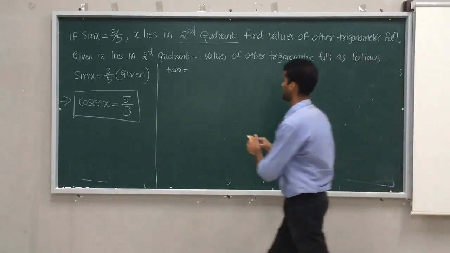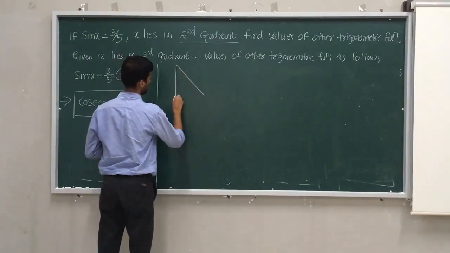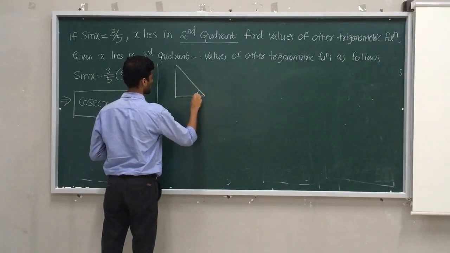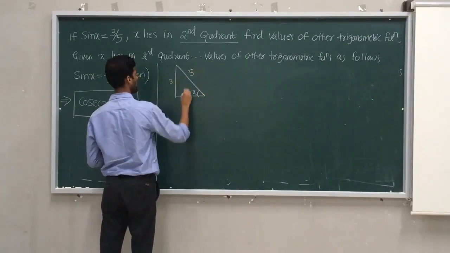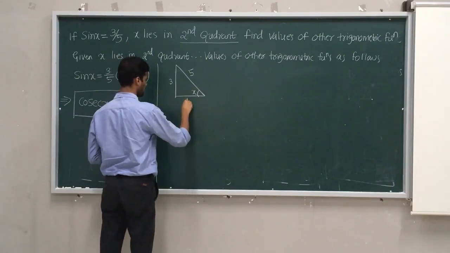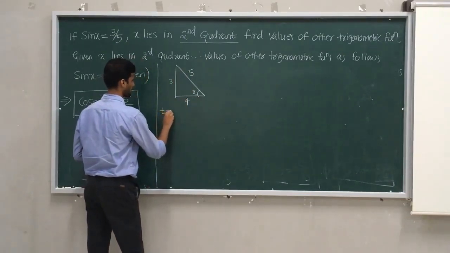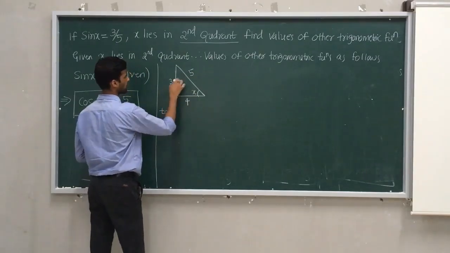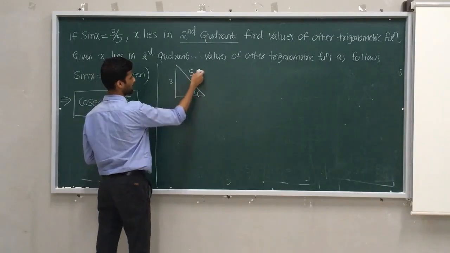So draw diagram in fair book. So this is a function x. They have given 3. They have given 5. Now it has to come 4. 9 plus 16, 25. Now what is tan x? Sin x is nothing but opposite by hypotenuse. Cos x is nothing but adjacent by hypotenuse.